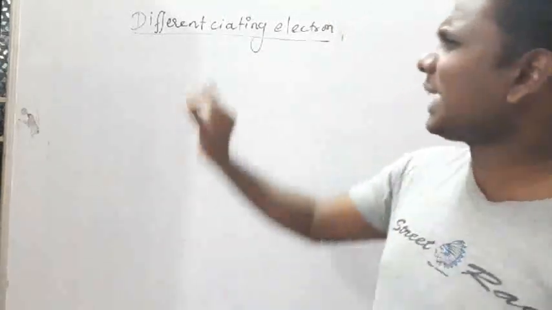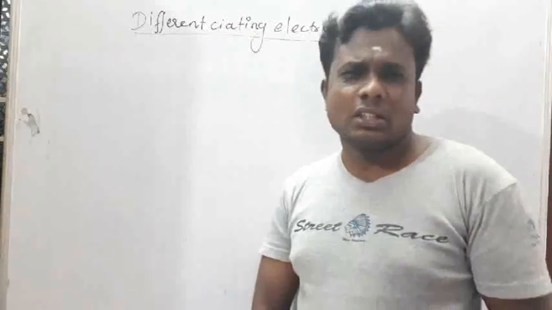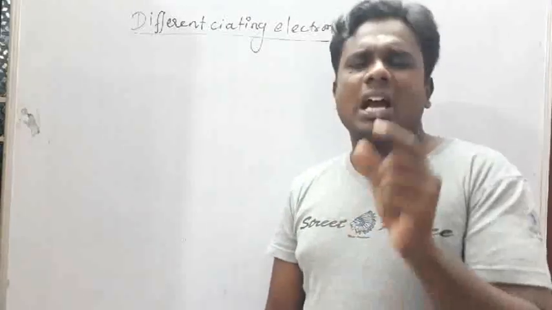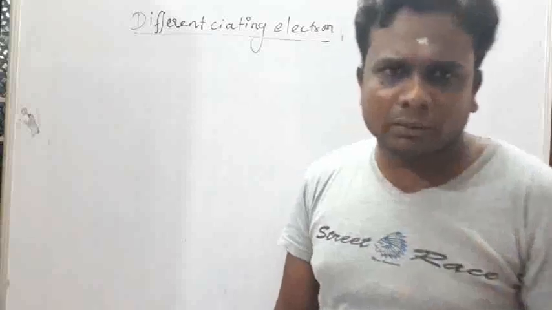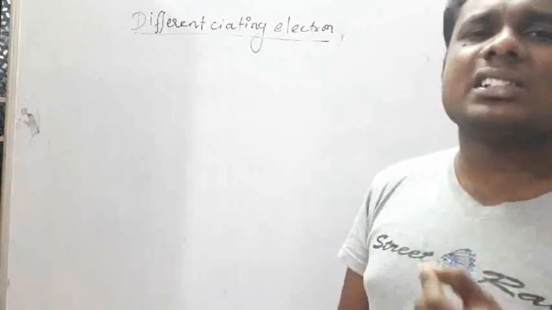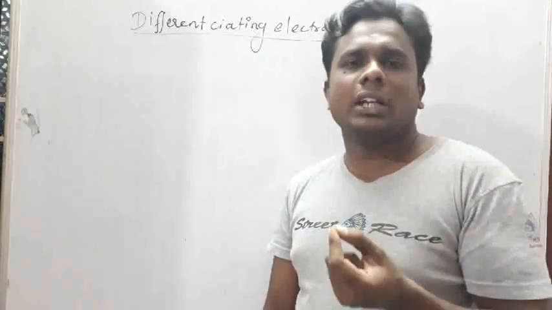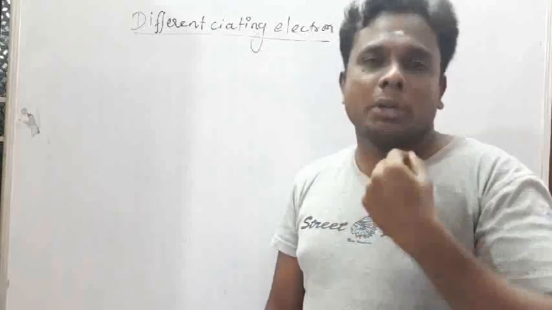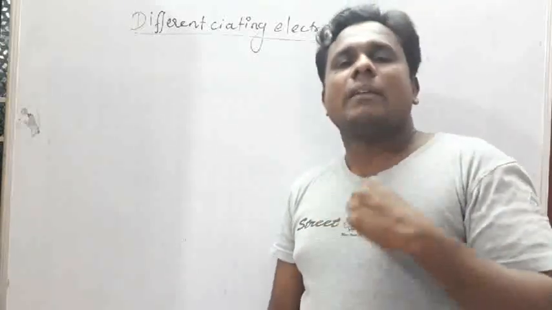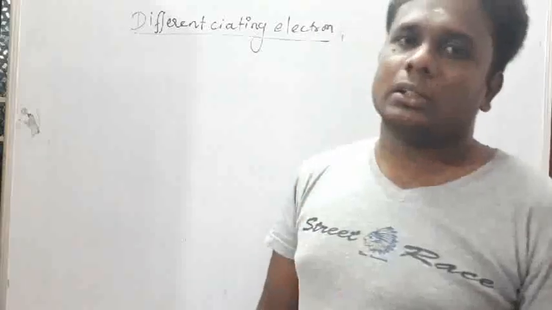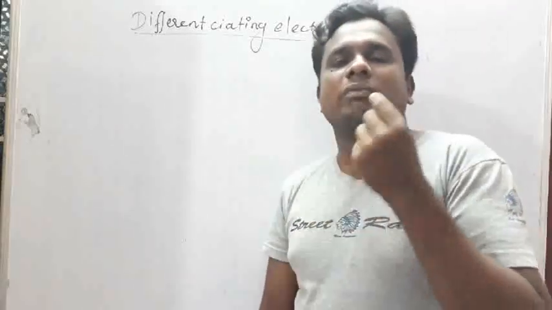What is called the differentiating electron? The last electron. If you take any element, the last electron, where it is filling, in which orbital, where it is going to be completed, when it is filling in the orbitals.